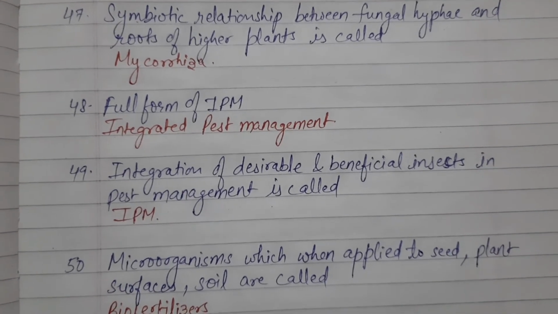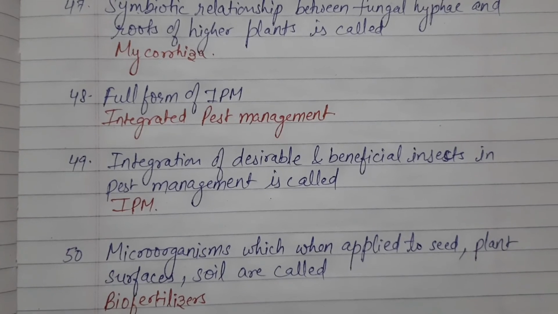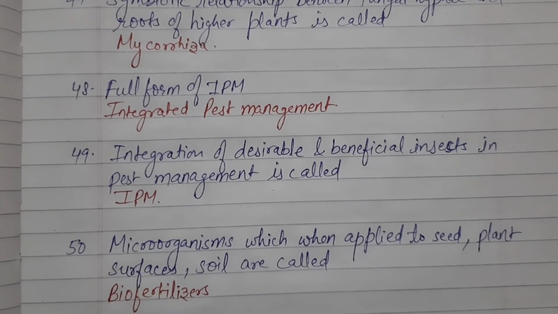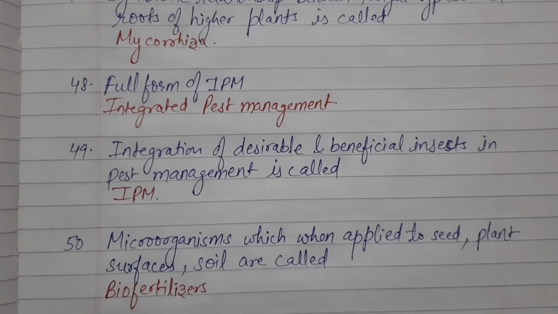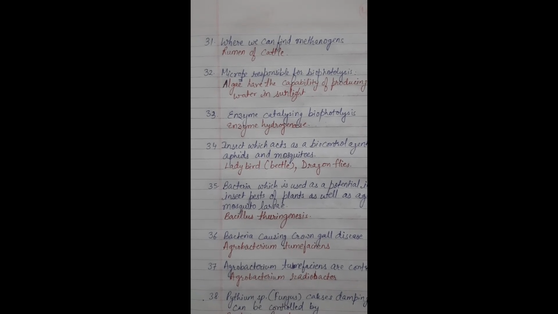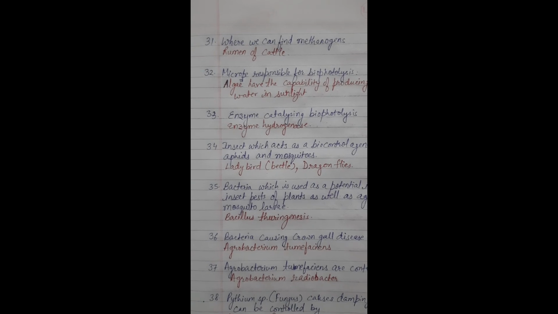Next, last question: microorganisms which when applied to seed, plant surfaces, soil are called biofertilizer. Now a quick revision of questions 31 to 50. Where can we find methanogens? In the rumen of cattle. Microbes responsible for biophotolysis: algae, as they can produce hydrogen from water in sunlight. The enzyme which catalyzes biophotolysis is hydrogenase.